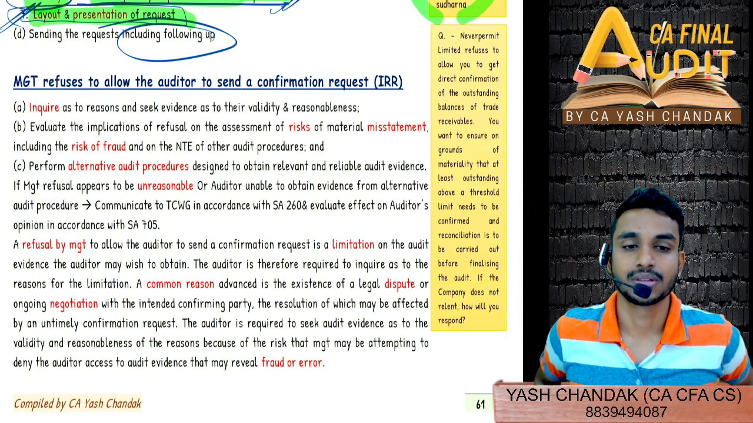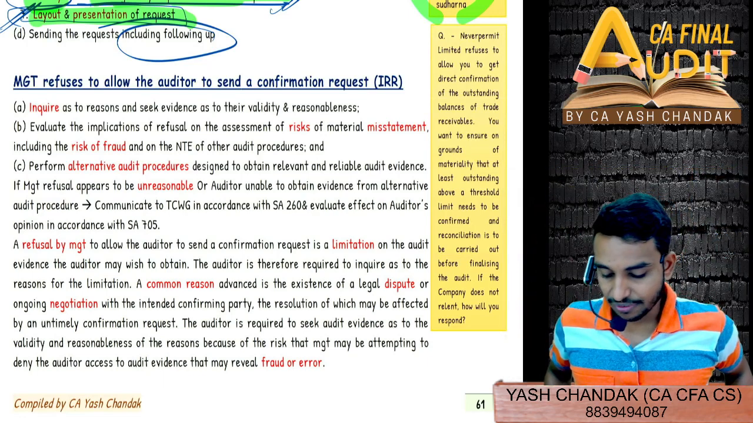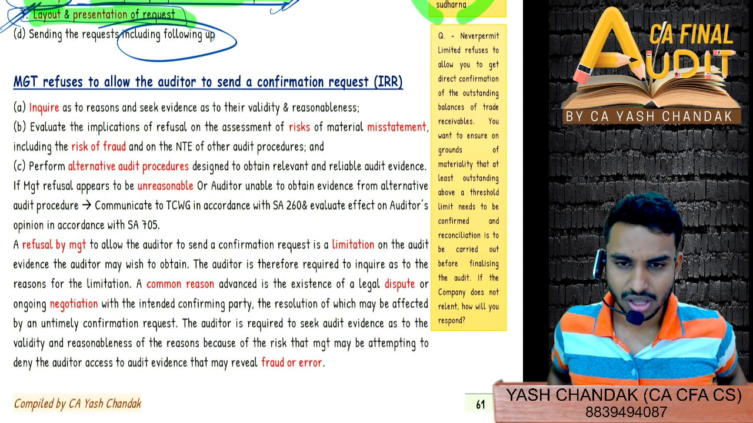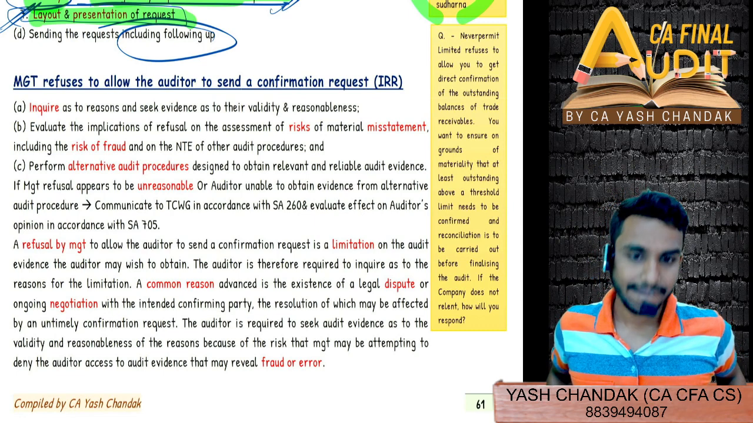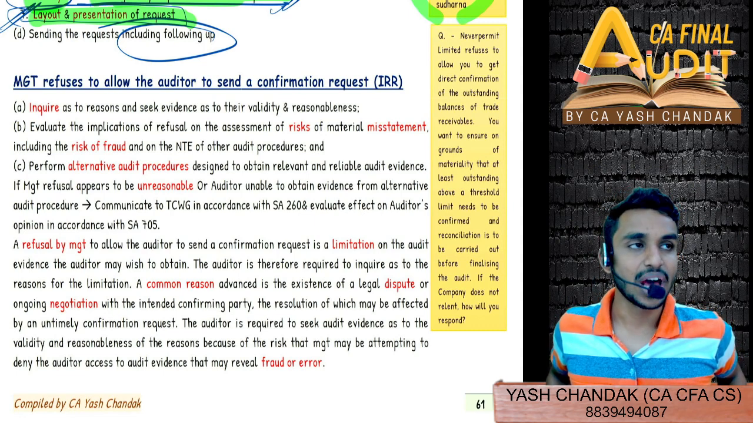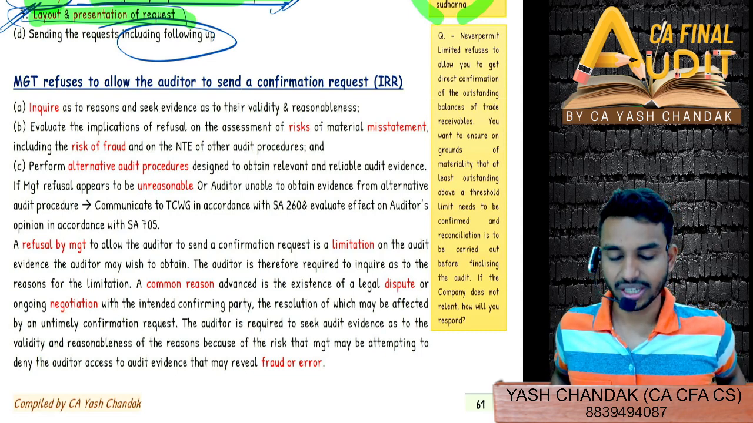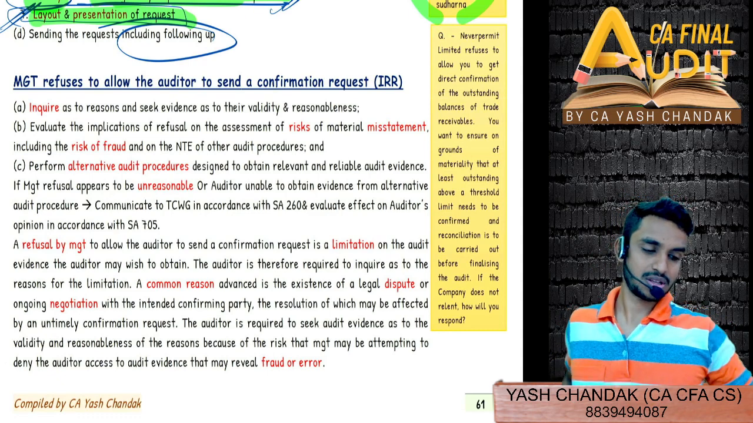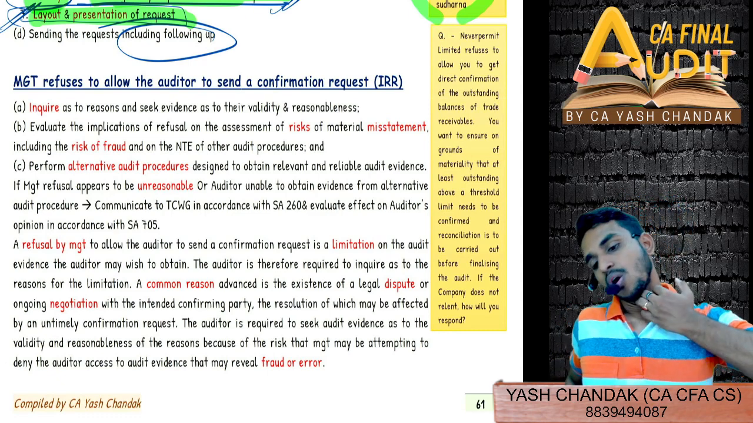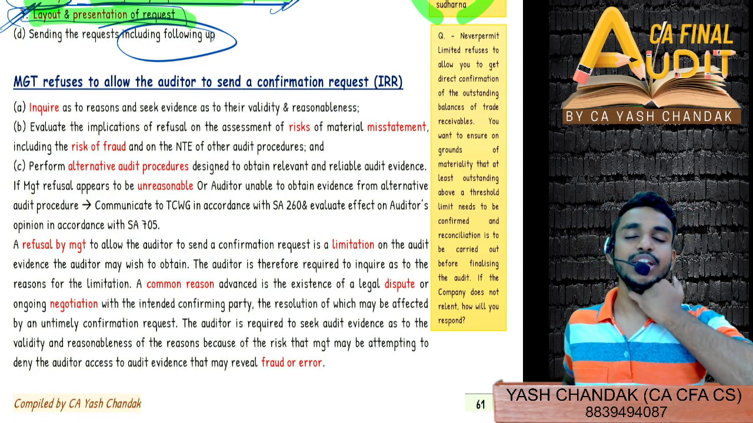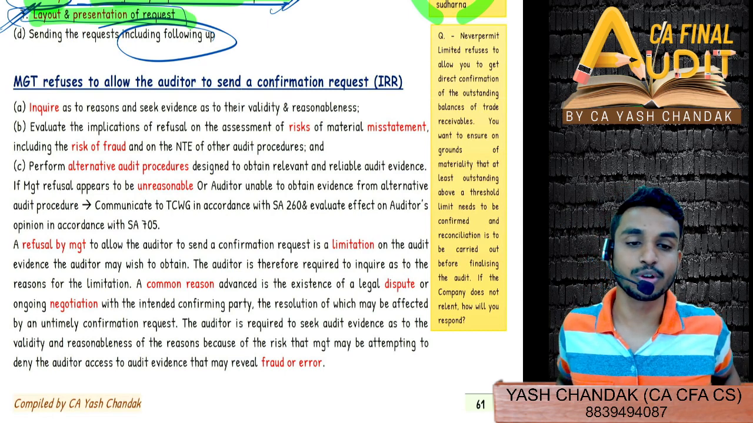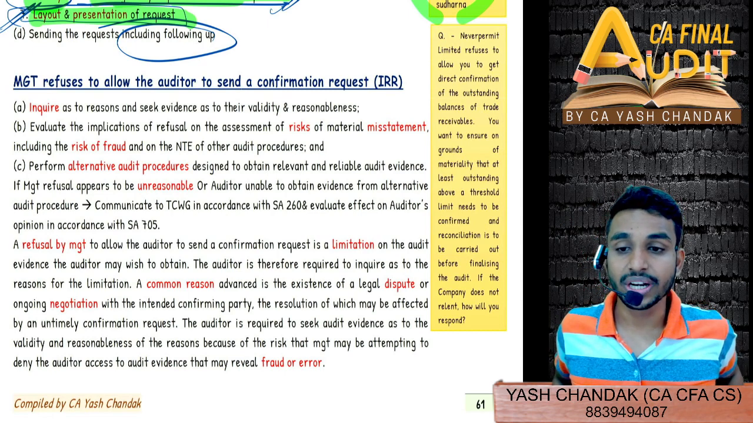Yes, tell me quickly. If they are refusing, we'll ask the management for the reason why they are denying us. Correct. First of all, you'll ask the reason, but then after that, think more. Alternative procedure, sir. Yes, definitely you will then perform alternative procedures, because we have already discussed this.